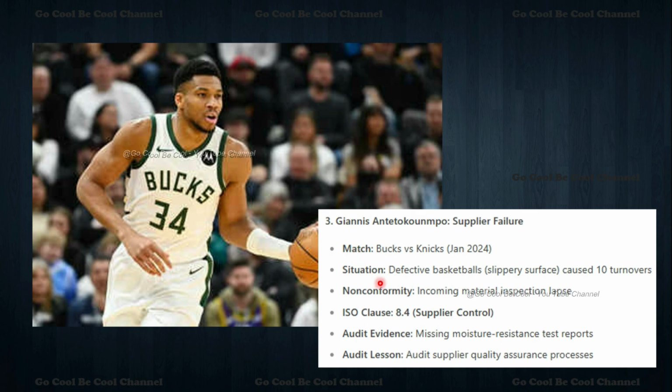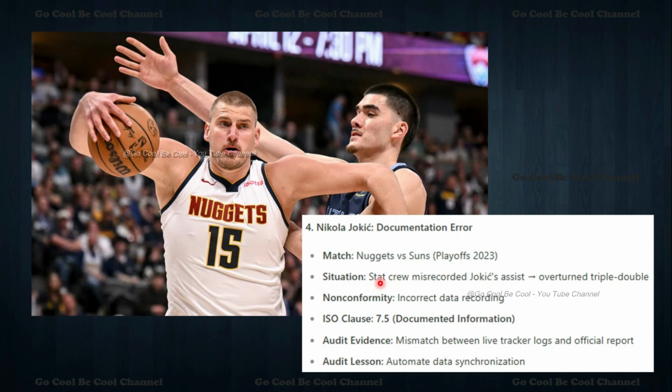Let's talk about the fourth lesson, Nikola Jokic, a documentation error. Nuggets versus Suns, 2023. The situation is that a stat crew's minutes recorded Jokic's assist incorrectly, which overturned a triple-double. That is incorrect data recording, isn't it? We can locate 7.5 here, documented information. There was a mismatch between live tracker logs and official reports. The lesson is to automate data synchronization. The main thing is that we can locate the documentation error: a misrecorded assist and an overturned triple-double. This is what went wrong.